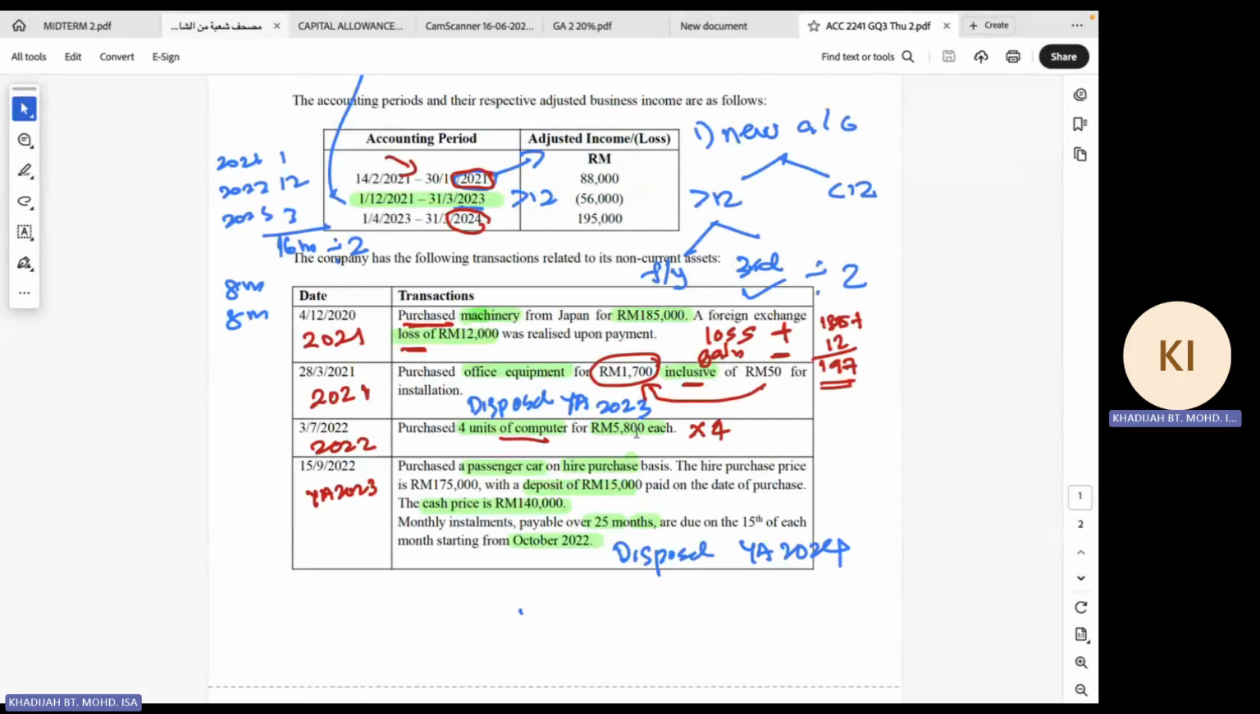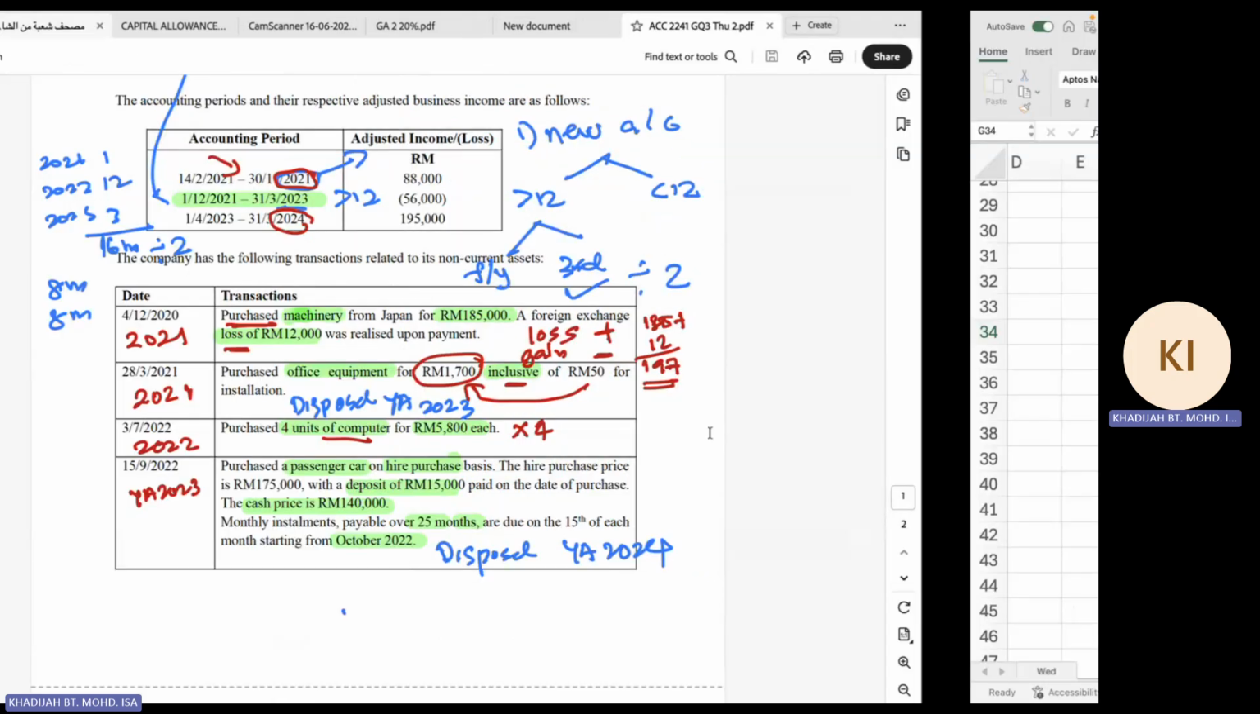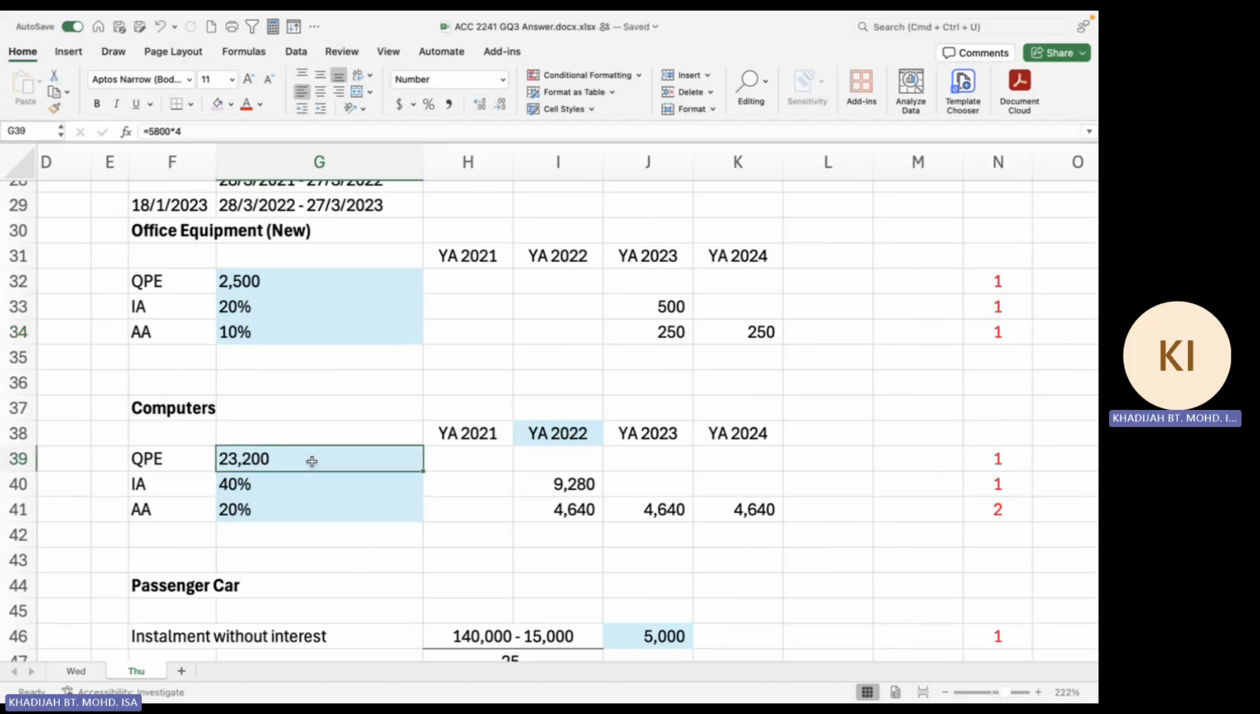Purchase 4 units of computer, 5,808 times by 4. That is 23,200. Total 4 units cost you 23,200.